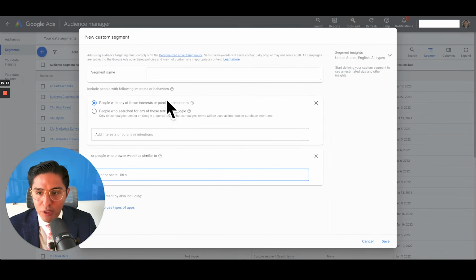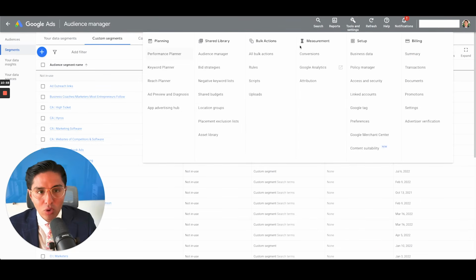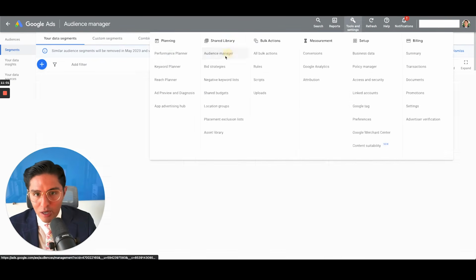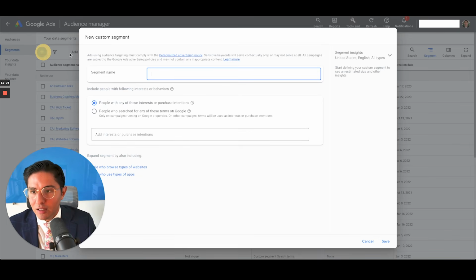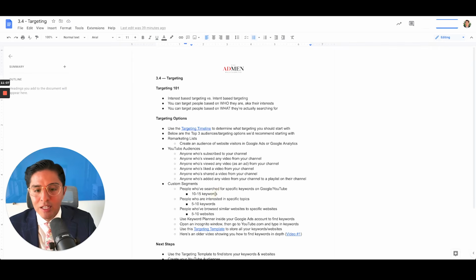This is what you should be focusing on here, right here, creating a bunch of custom segment audiences inside your audience manager. Go to tools and settings, go to audience manager, go to custom segments, click on this plus icon and start creating a bunch of these. We've given you the recommendations here. 10 to 15 keywords for custom search, 5 to 10 keywords for custom affinity, 5 to 10 websites for custom websites. Those are the audiences you want to start with.